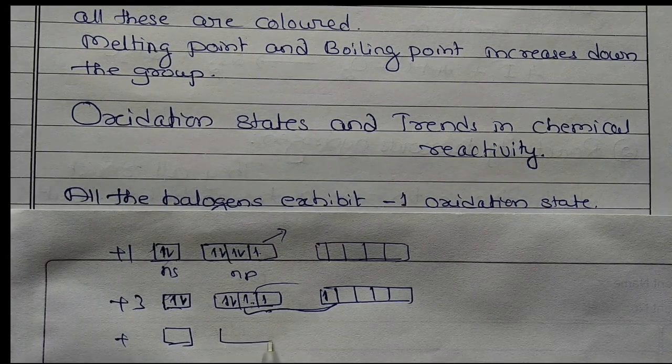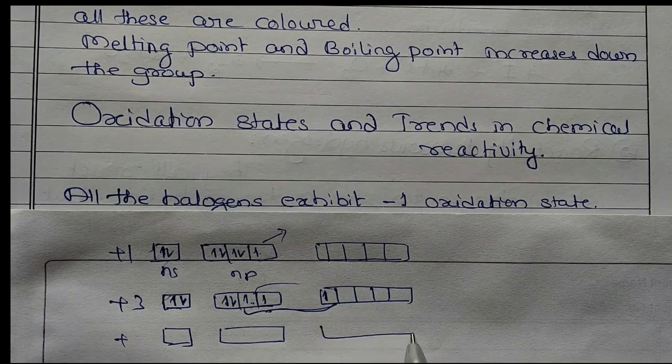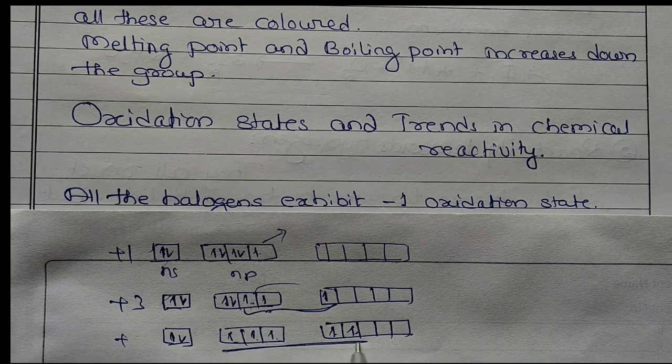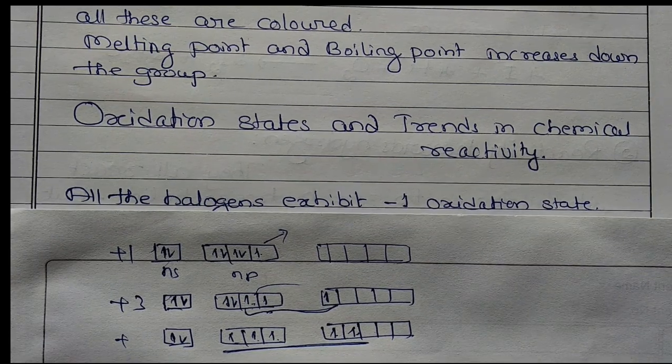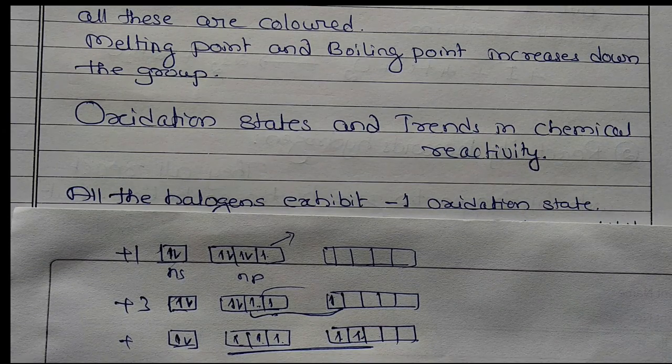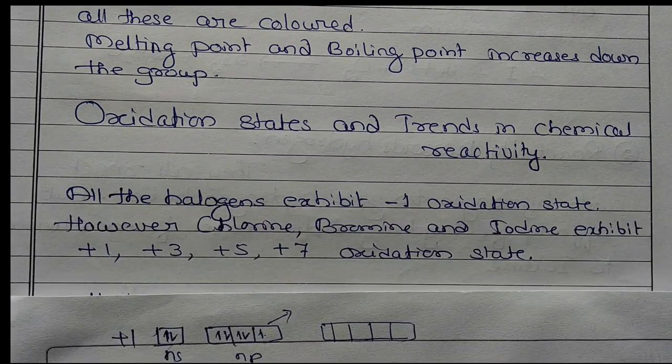+5. So 1, 2, 3, 4, 5, 6, 7. So 1, 2, 3, 4, 5, these are a +5. 7, this will jump to here, then all that is +7. Okay, so this is how we can explain that it exhibits +1, +3, +5 and +7 oxidation states.